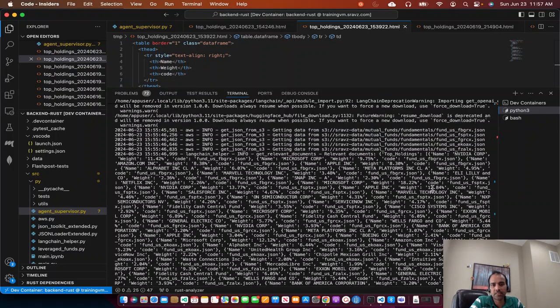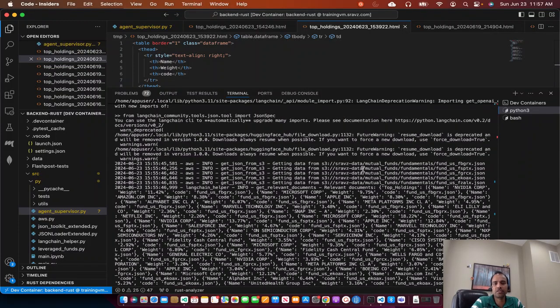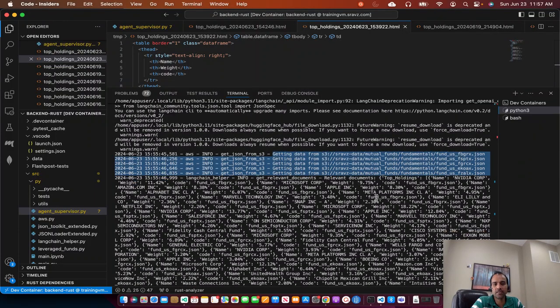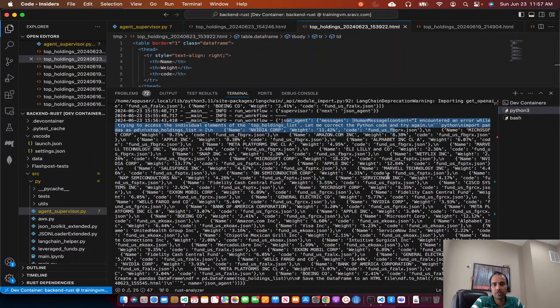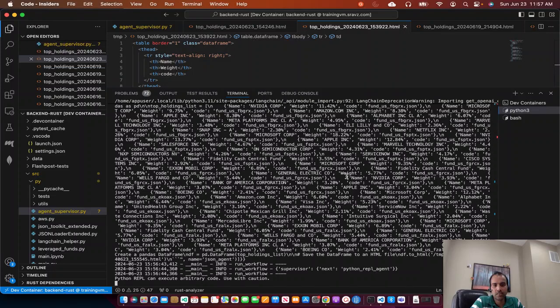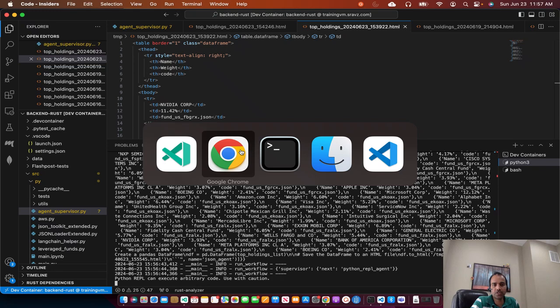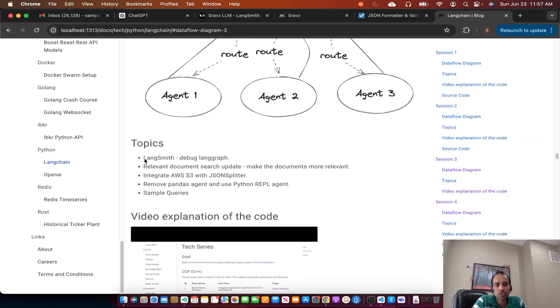Now this is the second run, the one which I just started. So it got the JSON file, then it got the relevant document, then the JSON agent pulled the top holdings key. Now the Python REPL agent is running. So I'll let it run. I'll switch back to the documentation page. Today I'll show what LangSmith is and why we need LangSmith.